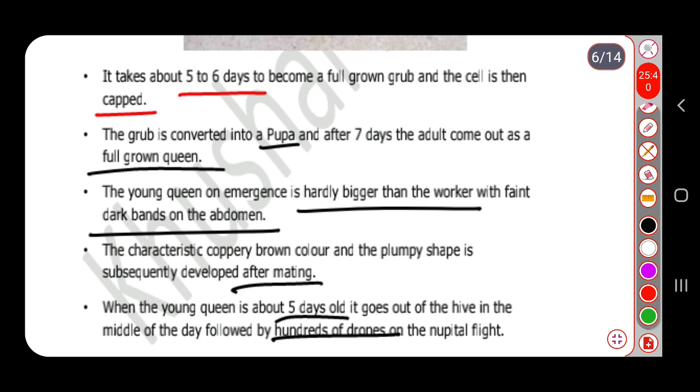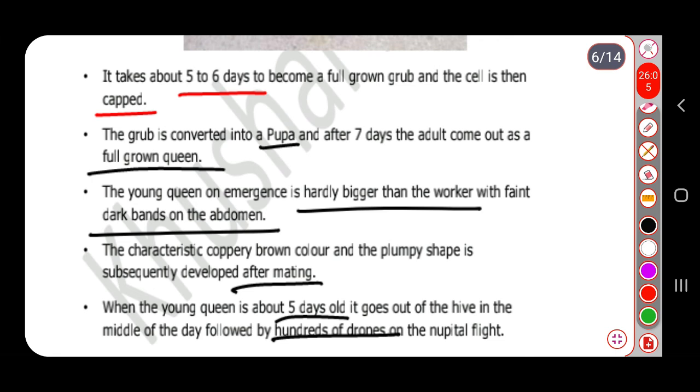So this queen attracts the drones for the mating purpose, and she will fly at a particular area or distance from the hive, which is called the nuptial flight. At this time the female, obviously bigger in size, will fly at a higher level.